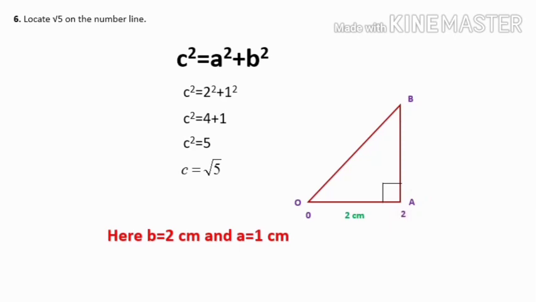In the previous question we have marked A on number 1 because we want the base as 1 centimeter. Here we want the base as 2 centimeter. That's why we have to locate the point A on 2. So OA is equal to 2 centimeter. Of course, like previous question, the length of AB is 1 centimeter. Then surely there is a right triangle OAB. The length of OB must be root 5 centimeter. So this is the basic procedure for locating root 5 on the number line, and how we have to locate, let's discuss on the next slide.